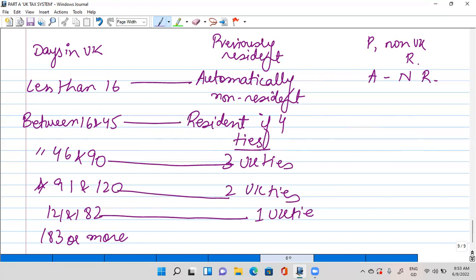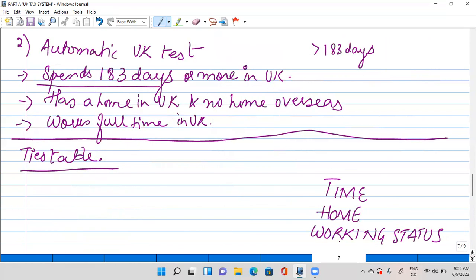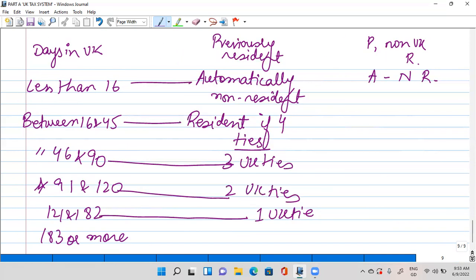And if he's spending more than 183 days, as we have seen in the automatic UK test, he will be considered automatically resident. Okay.